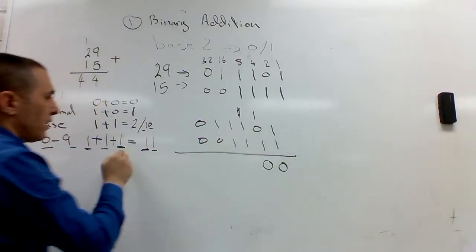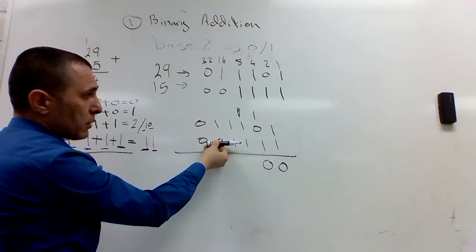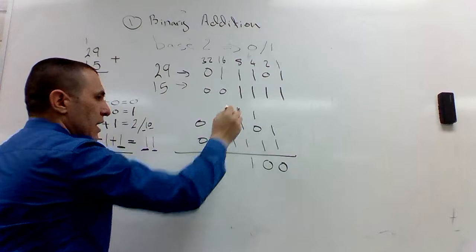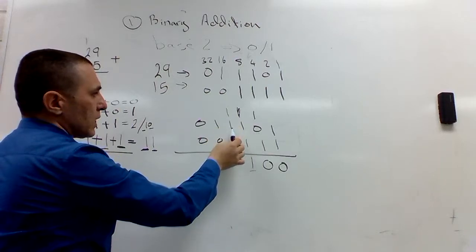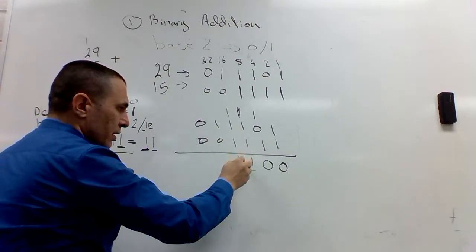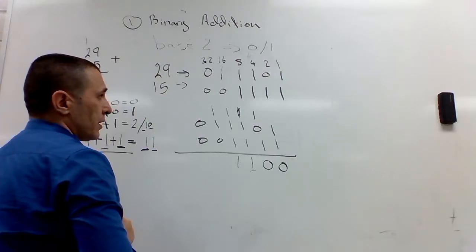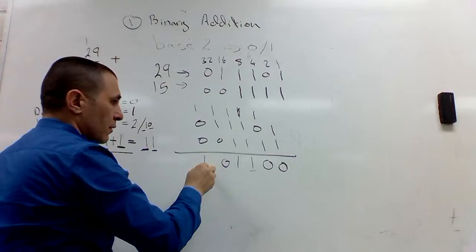Here I'll have the case of having three ones. 1 plus 1 plus 1 is what? Think of it as 11: 1 and a carry of 1. And here, 1 plus 1 plus 1 is 11 again, and here I have carry 1, 10, 1.